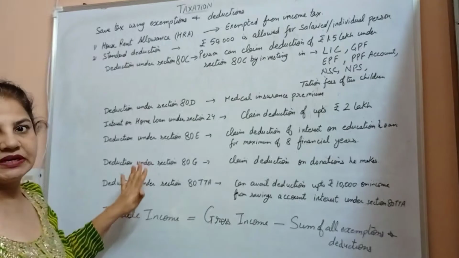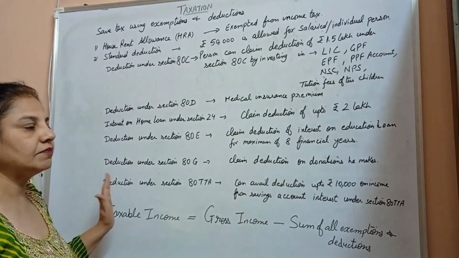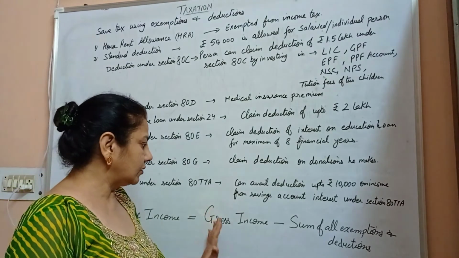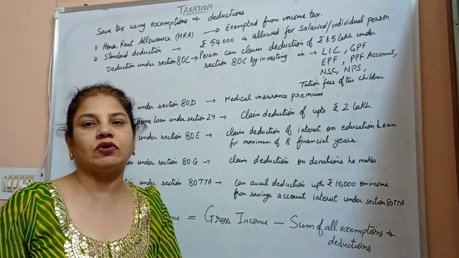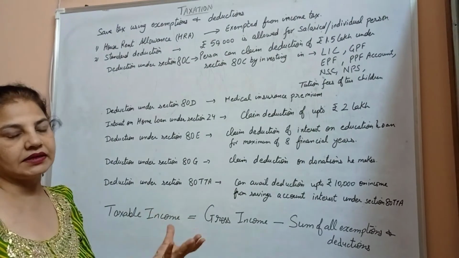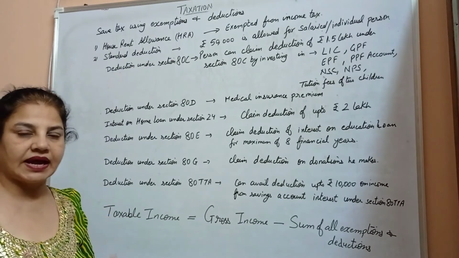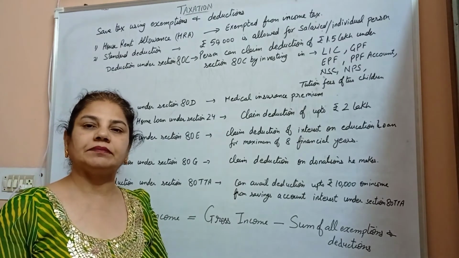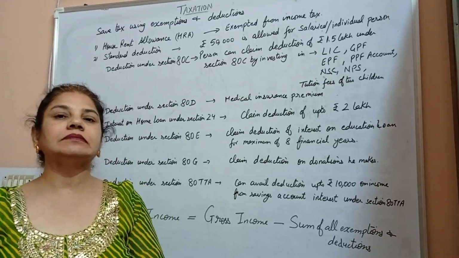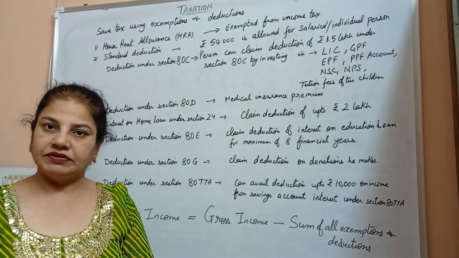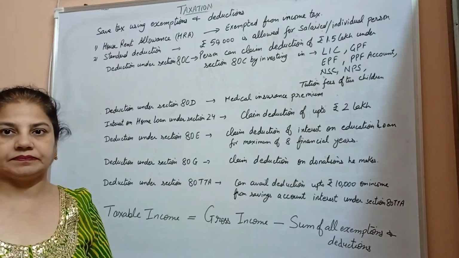Whatever investment the person has made in these types of exemptions and deductions, the sum of all that amount is subtracted from the gross income, and the amount left over is the taxable income. Income tax will be applied on that particular income. So let us proceed with the income tax slab. We study the income tax slab, and then we proceed with the problem based on income tax.